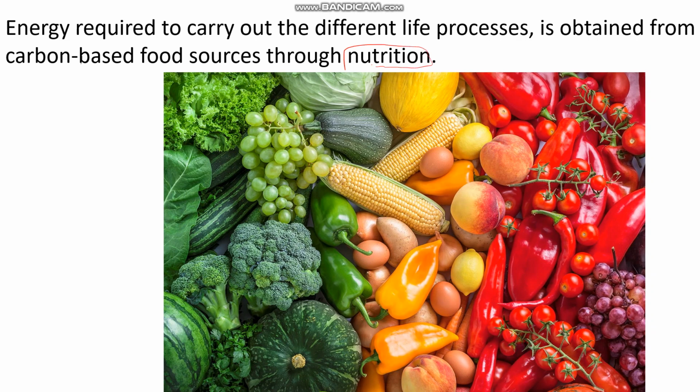Different organisms have different methods of consumption of food. As far as animals are concerned, they mostly consume the carbon-based food sources that are obtained from plants. What do plants do? Plants perform photosynthesis and prepare their own food. Nutrition we will further divide into autotrophic and heterotrophic, which we will see later.